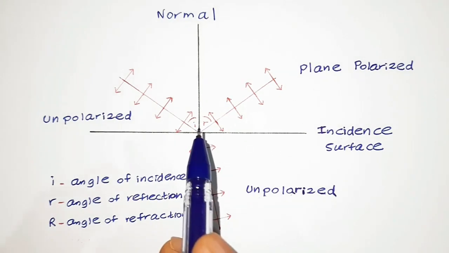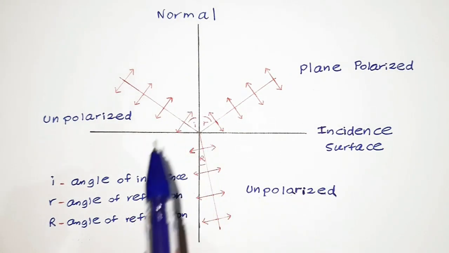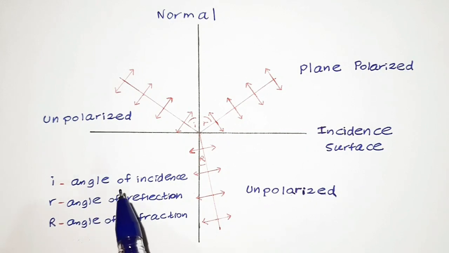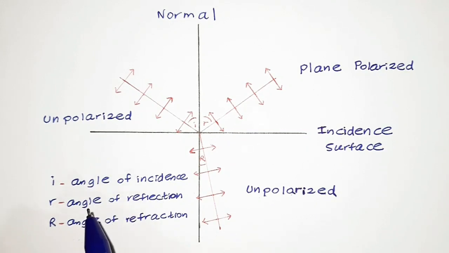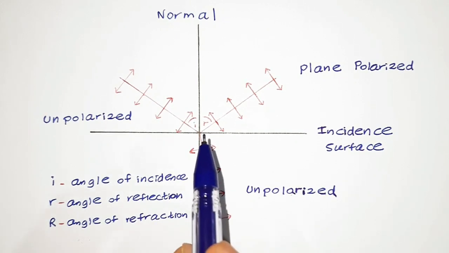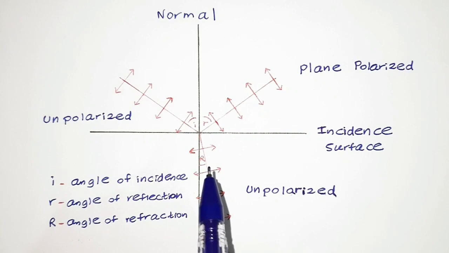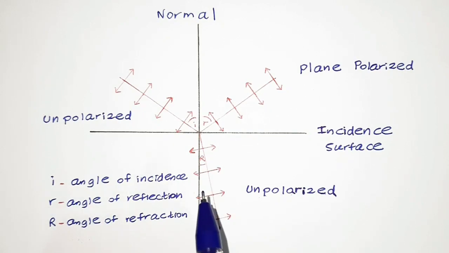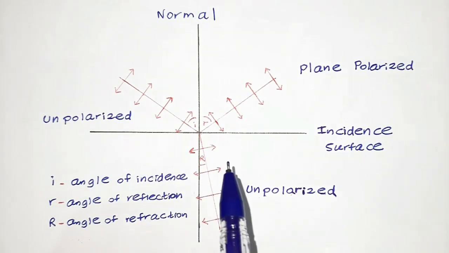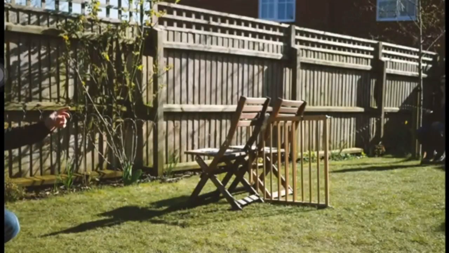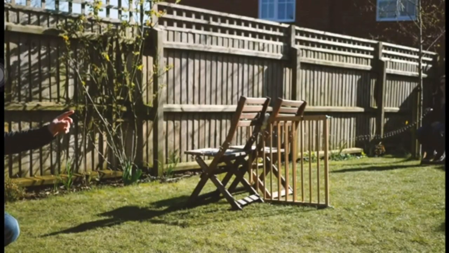Here you can see that this is the normal, and small i is the angle of incidence, small r is the angle of reflection, and capital R is the angle of refraction. So this obeys the laws of reflection and refraction. So this is about this particular ray diagram. Let us observe the following demonstration done using the slinky to get a better understanding about polarization.